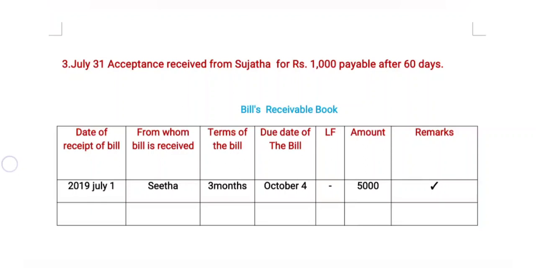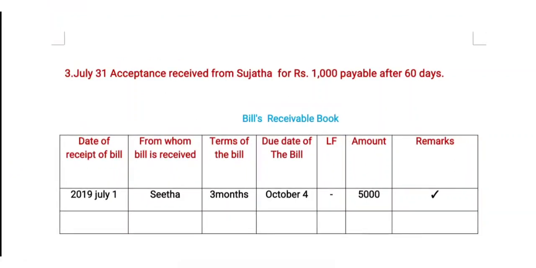Now we are going to the terms of the bill. Here the given period is 60 days, it is 2 months or 60 days. Now we are going to the due date of the bill. Here according to this problem, from July 31st the due date of the bill, after adding the grace period, is October 2. October 2 is Gandhi Jayanti, so for that reason we can consider October 1 as the due date of the bill.